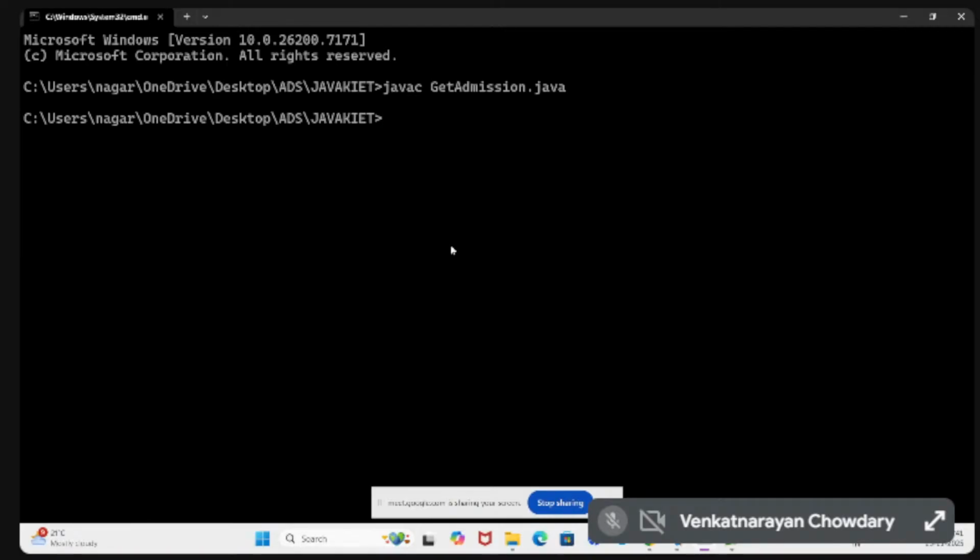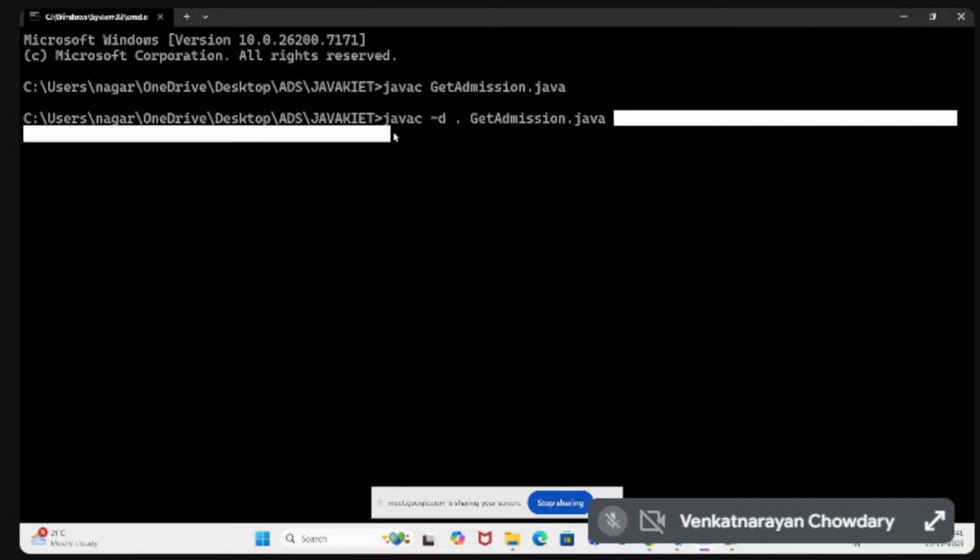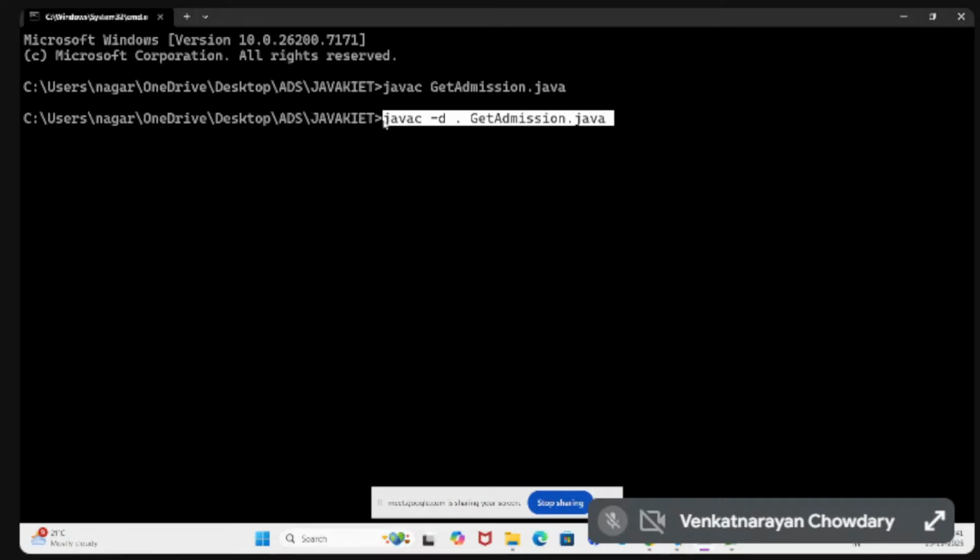Javac space hyphen d space dot, followed by the GetAdmission.java file. This is the option you have to give.